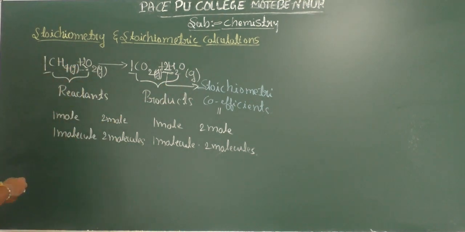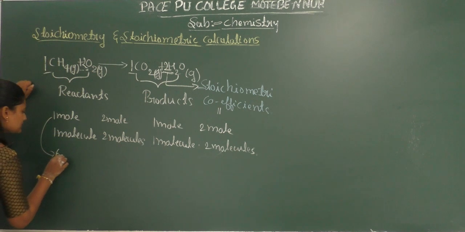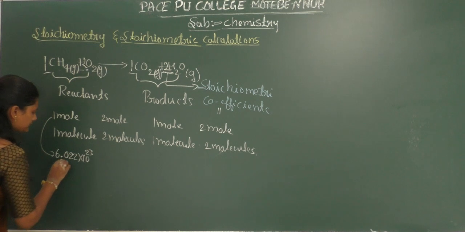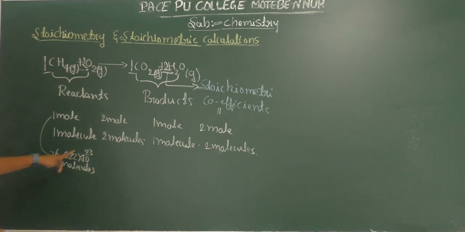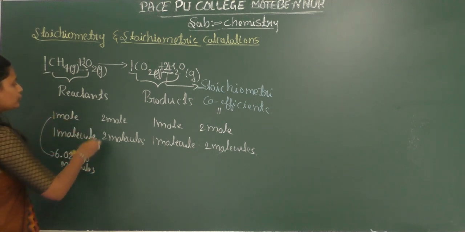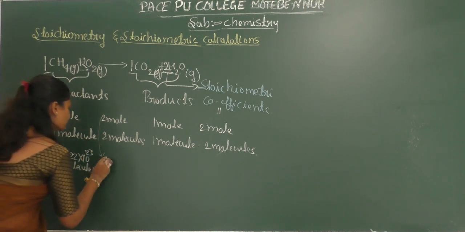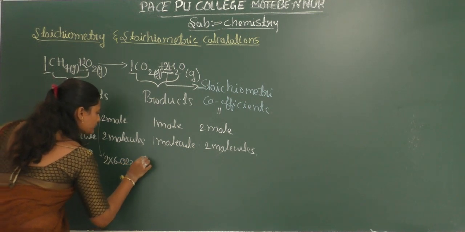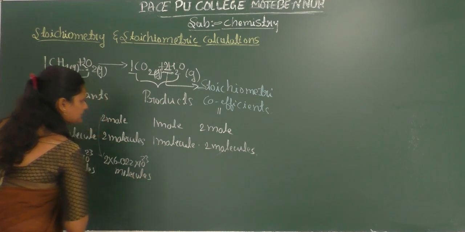In the same way, we already know that 1 mole of any substance consists of 6.022 × 10^23 molecules, the Avogadro number. Here there are 2 moles of oxygen, so they consist of 2 × 6.022 × 10^23 molecules.